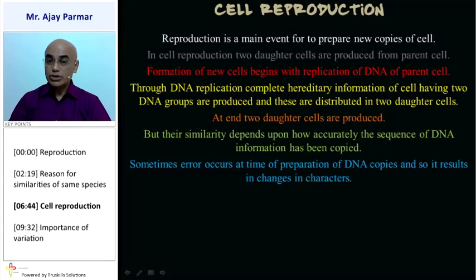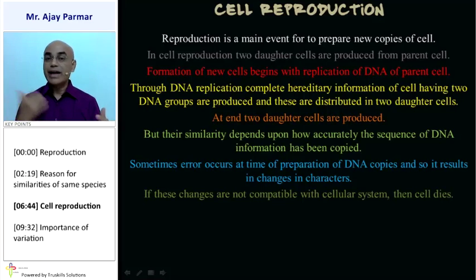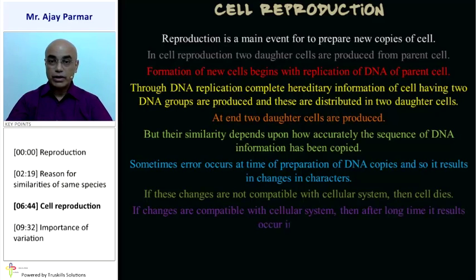But if these changes are not compatible with the cellular system, then ultimately the cell dies. The cell dies if the change in the characteristics is not compatible with that particular cell. That means if the genetic mutation is extremely high, the cell will cease to survive.